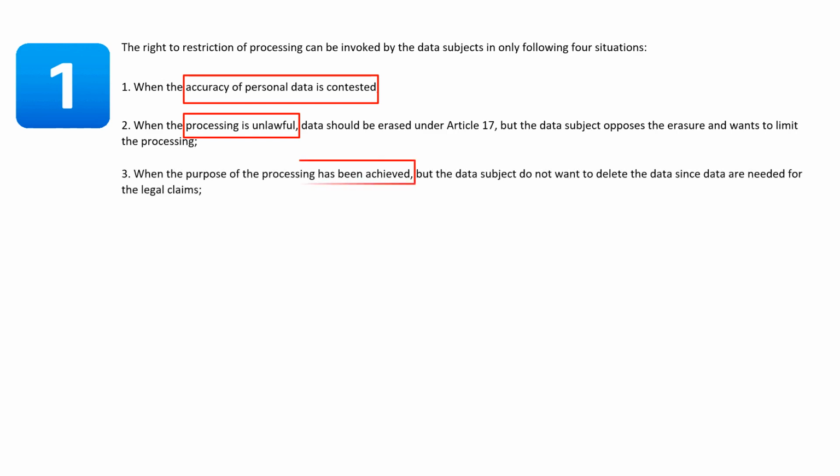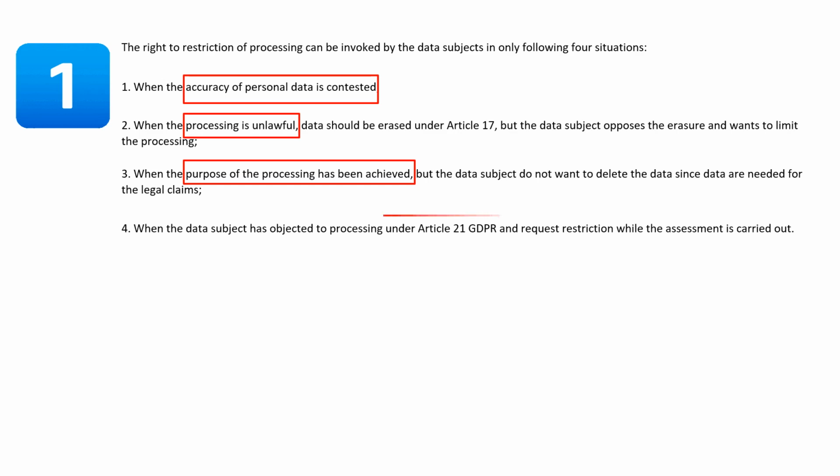Third, when the purpose of processing has been achieved, but the data subject does not want to delete the data, since the data are needed for some legal claims. Fourth, when the data subject has objected to the processing under Article 21 of the GDPR and requests restriction while the assessment is carried out. So these are the four reasons under which the right to restriction can be invoked.